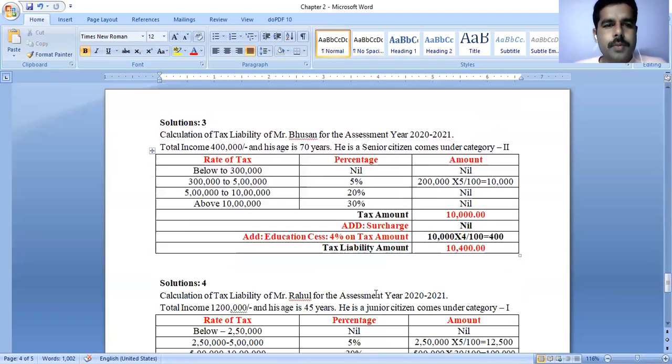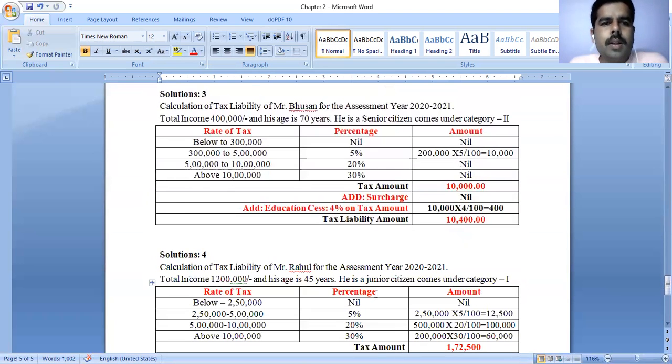Problem number 3, calculation of tax liability of Mr. Bhushan for the assessment year 2021. Total income of Bhushan is 4 lakhs and his age is 70 years. He is a senior citizen, comes under category 2 only. The first problem and this problem have the same slabs here. 0 to 3 lakhs, that is nil. 3 lakhs to 5 lakhs, that is 5%.